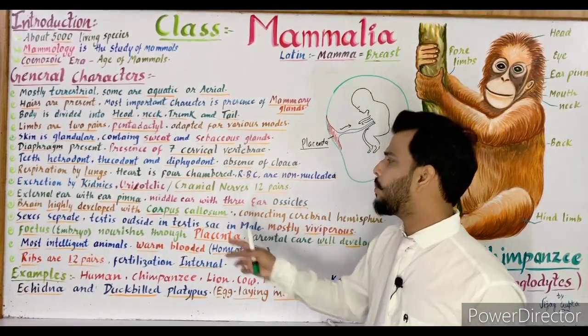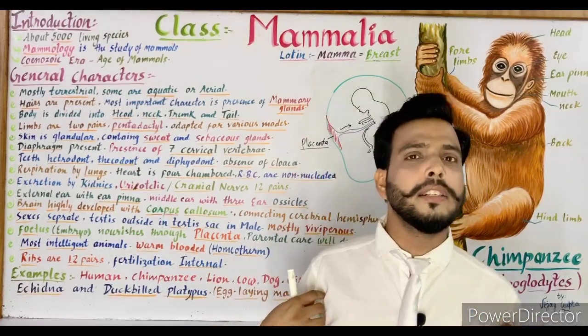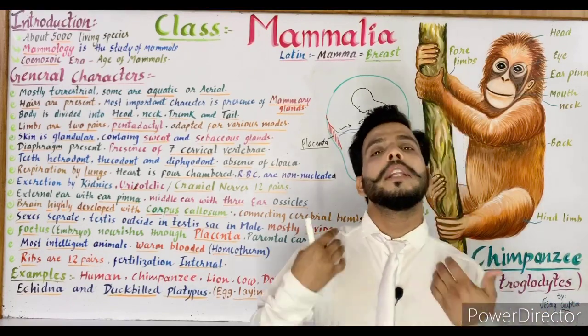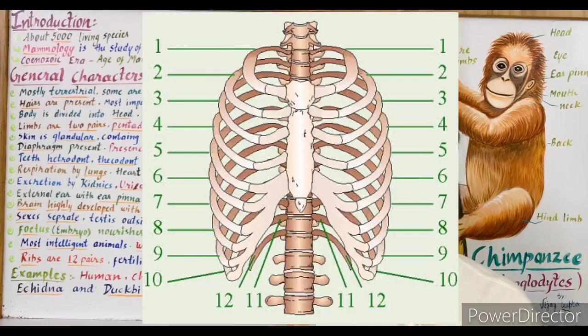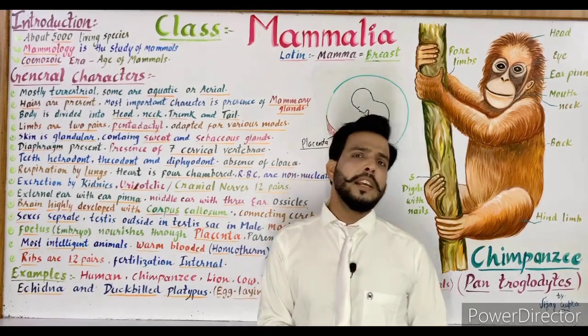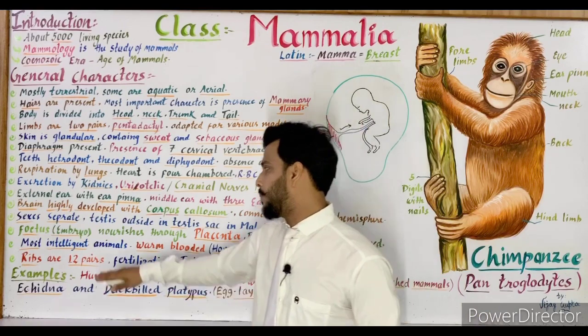Now the next is that ribs are 12 pairs. As you can see in our chest, the skeleton consists of ribs. So there are 12 ribs on this side and 12 ribs on this side. So a total of 12 pairs of ribs are present in all the mammals. I'll tell you in detail in the videos on the skeleton system of human beings. I'll make it soon. So the ribs are 12 pairs.